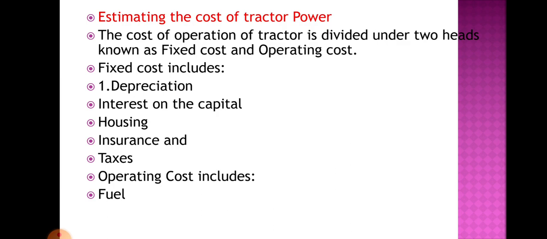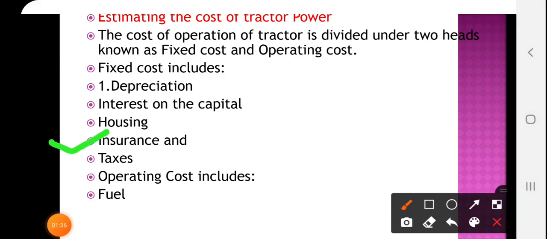Housing means what? We are parking the tractor under a shade and there is a cost for that land, and that land cost depends on the locality. It will vary with the locality. That's why the housing cost is also included in fixed cost. Then insurance. You know that when we are purchasing any vehicle, there is insurance for it. We are paying that insurance to the company. It is taken under fixed cost. Then taxes. If we have a four-wheeler, tractor or anything, then we are paying tax to the government. That tax is also included in fixed cost.